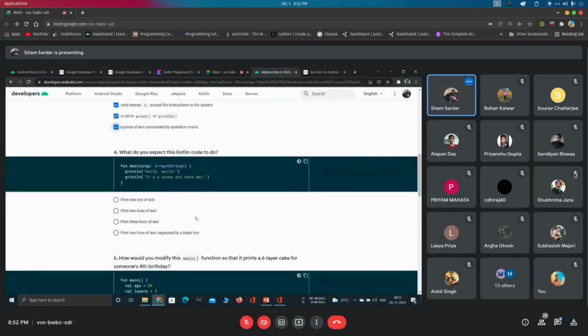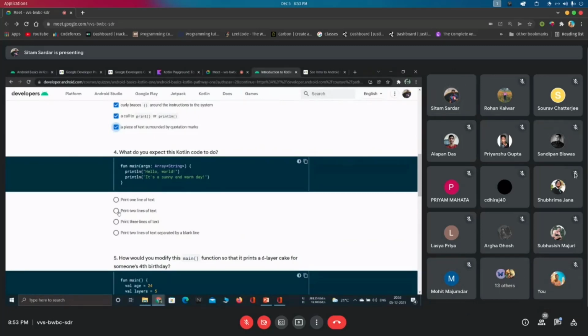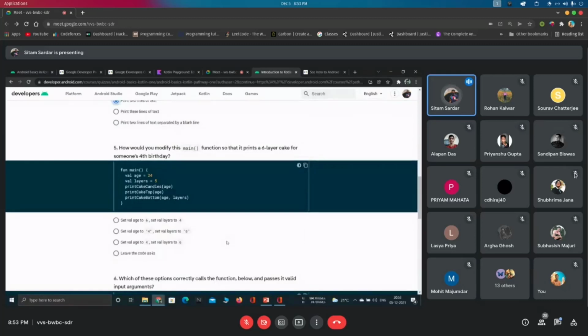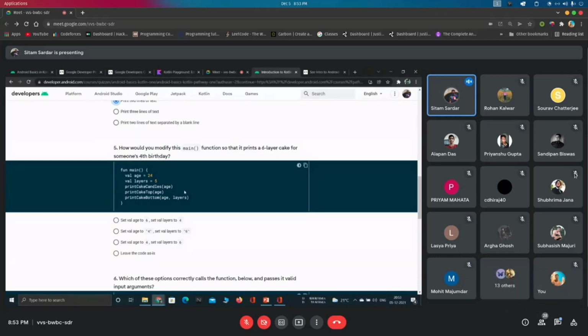Great. Then this, what is the answer of this? 2 lines of text. Print 2 lines of text. Okay, Option B. Come here. How would you modify the main function so that it prints 6 layers of cake for someone's 4th birthday? Okay. So layers should be 6 and age should be 4.